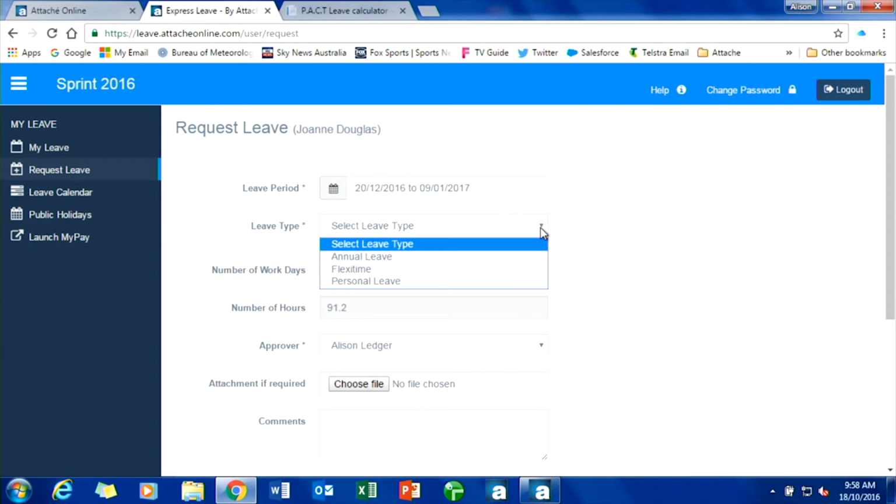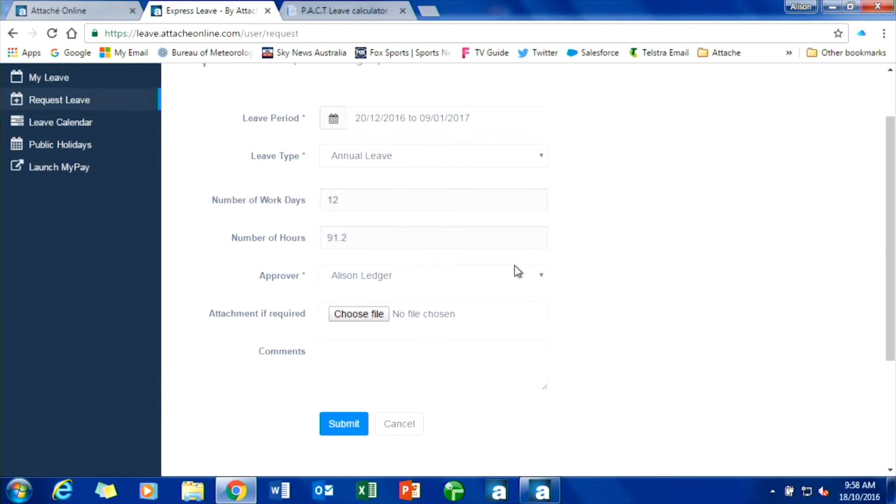I specify what type of leave it is. So here I'm saying that it's actually annual leave. It tells me how many working days are in that I'm taking and the total number of hours. It will also incorporate any public holidays. So it will have taken out Christmas Day, New Year's Day out of there automatically for me. Okay.